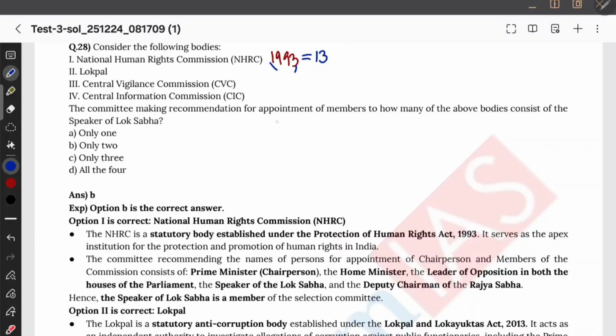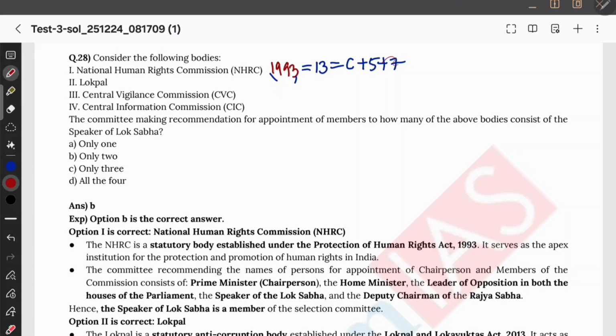Last two I will take out, it becomes 1 3, and I can split it into chairperson plus 5 plus 7, so 1 plus 5 plus 7. Okay, so this is the composition. Now what is the term period? It is 3 and from here 7, pick 7. 3 or 70 is the term period. That is for the National Human Rights Commission.